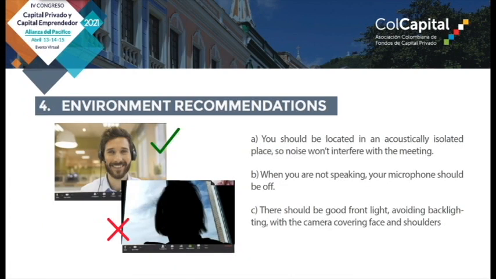In terms of the recommendations of the surroundings, people must be located in a place with acoustic isolation so that noise cannot go through the meeting. When you're not speaking, put the microphone in mute. Have the sun or the light in front of you, not behind, so the camera can see your eyes and there are no shadows.